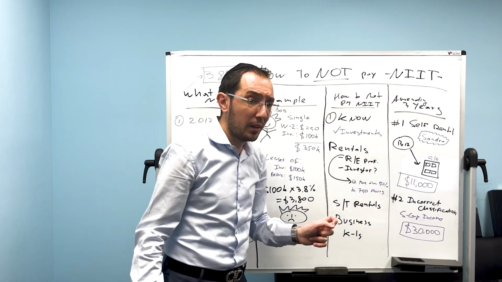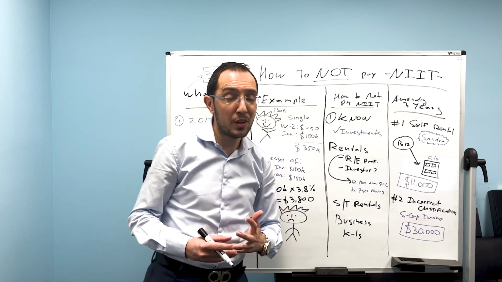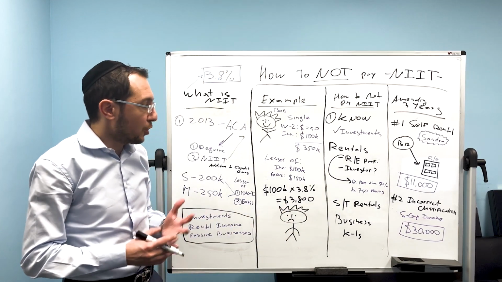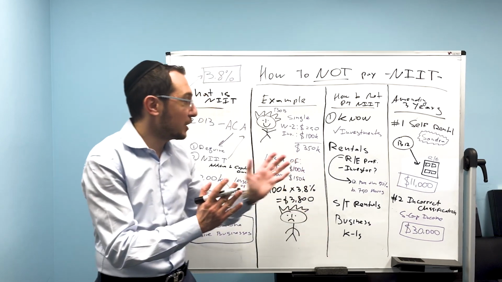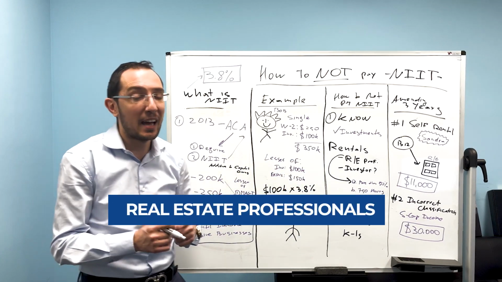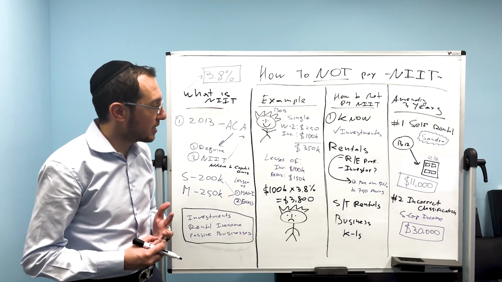But a lot of people qualify as a real estate professional under the IRS definition. What does that mean? There is a certain class of individuals who, for tax purposes, are considered real estate professionals. It doesn't mean that they have a license to sell real estate. It's just that the IRS defines them as real estate professionals.